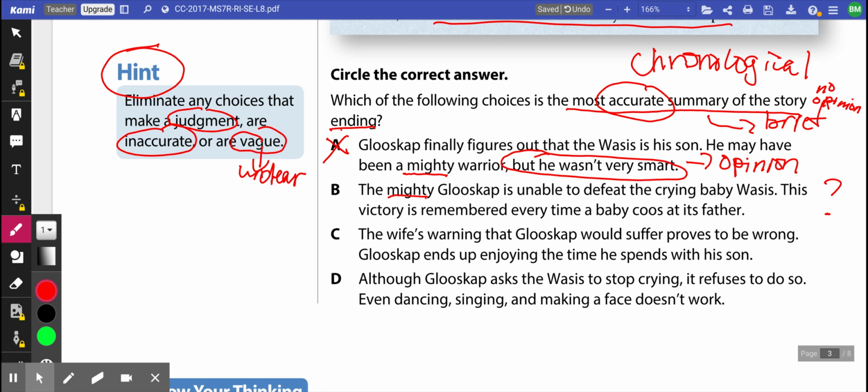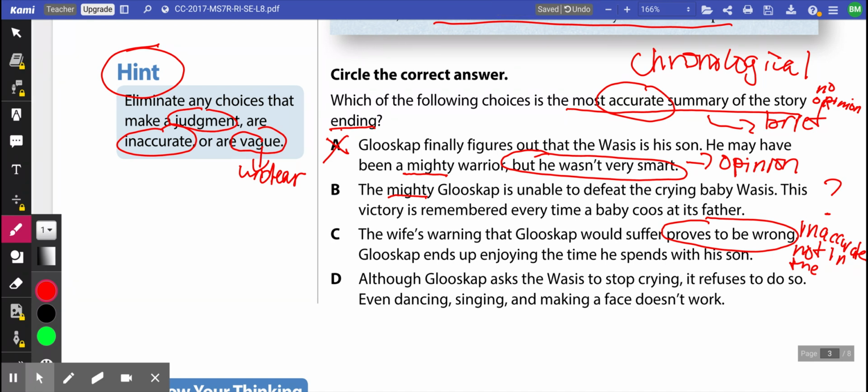Well, this right here proves to be wrong. This is inaccurate because it's not just dealing with time right there. It's also not in the story. We have no clue what she said. So we're just guessing.